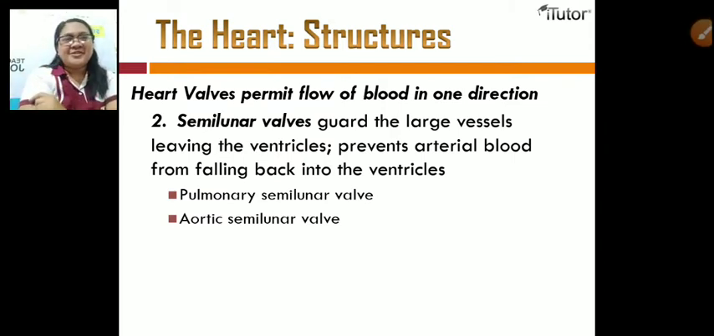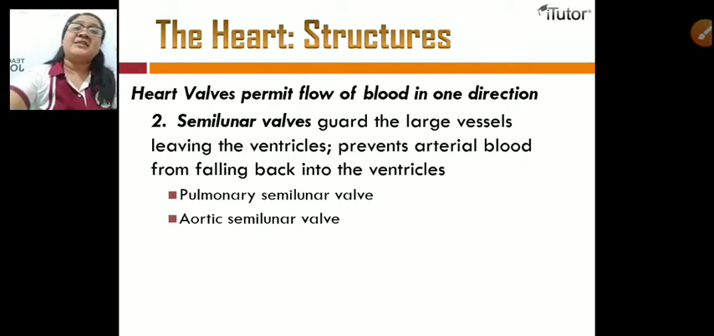Okay, this one. So we have here also the continuation of the heart structures. So we have the second valve, the semilunar valve. So these valves guard the large vessels leaving the ventricles, and it prevents the arterial blood from falling back into the ventricles.